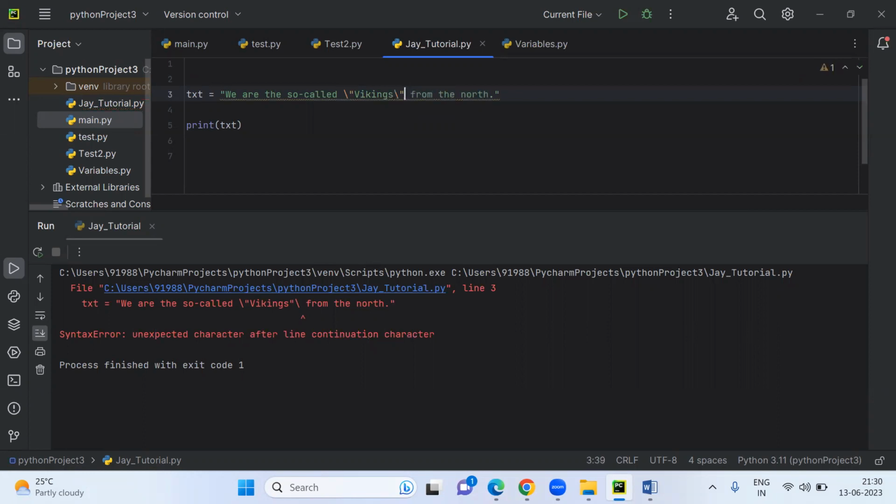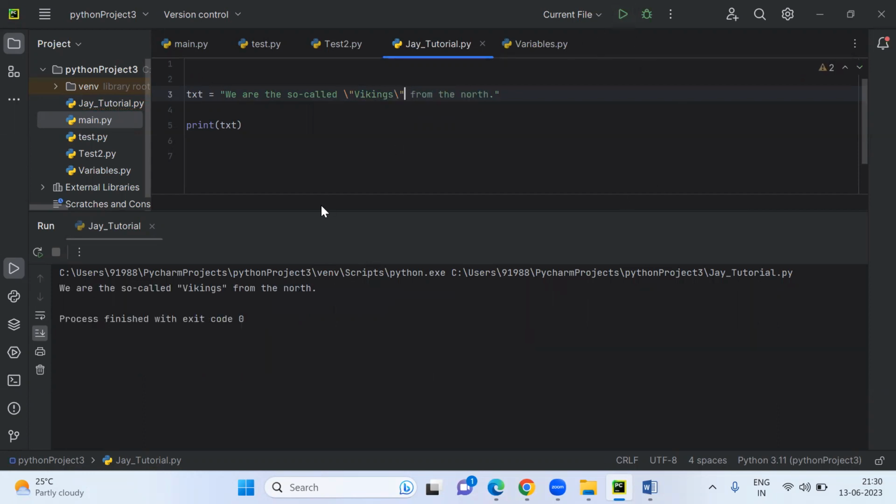Like this it's saying, okay, we are the so-called Vikings from the north. So like this, whatever value you are writing after the backslash, it will be skipped. It will be skipped. Okay.